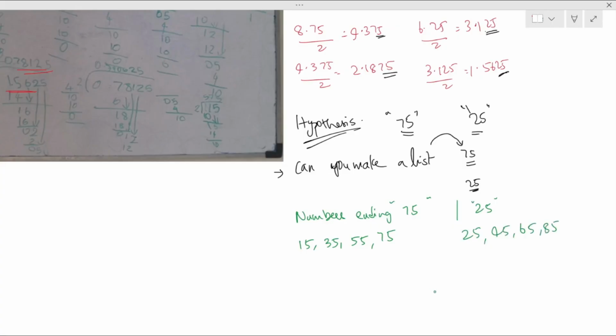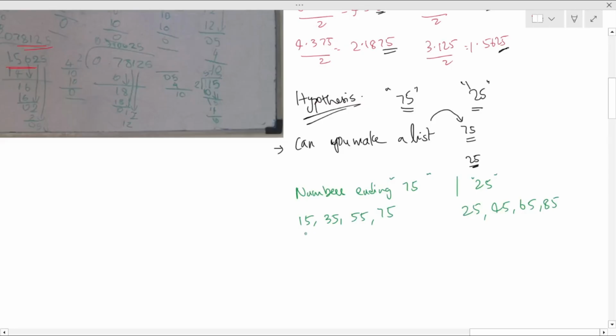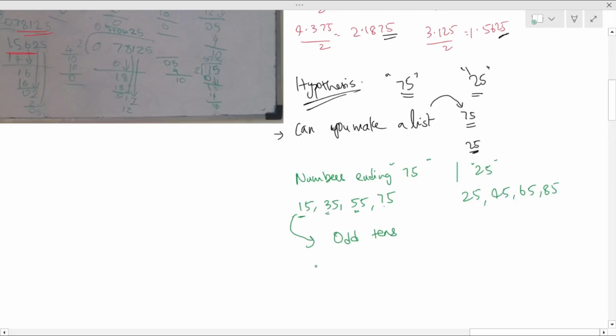And then she interestingly said, okay, so I recollect the mental division strategies that we were discussing in session 1 and session 2, where we are telling how many tens are there in this number. So therefore, she concluded that in this set, all the tens are odd tens, meaning an odd number of tens. There are 1 ten or 3 tens or 5 tens or 7 tens. And she interestingly said that it can be any number, like 443. Even this will end with 75 because it has 443 tens, and this is an odd number of tens.